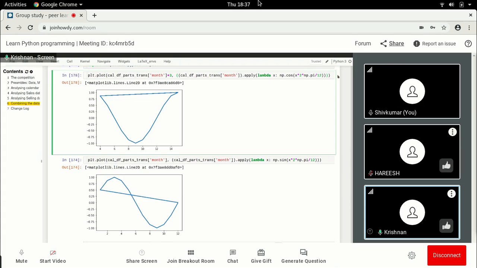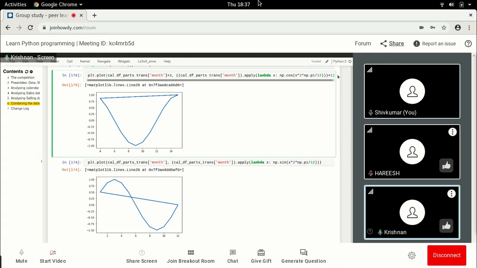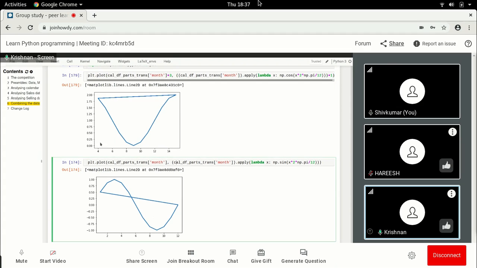So let's say +1 and get everything between 0 and 2, and then I can divide to get it between 0 and 1.